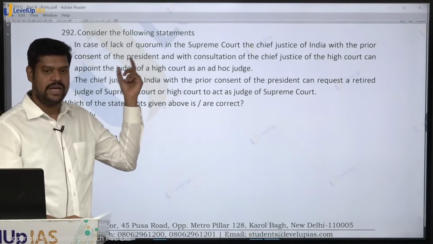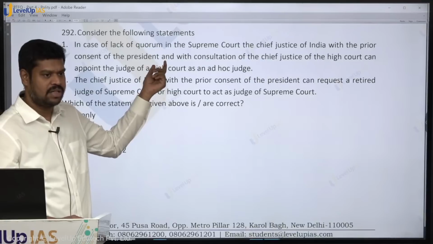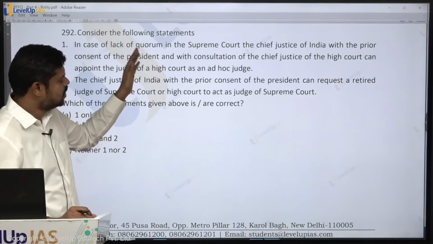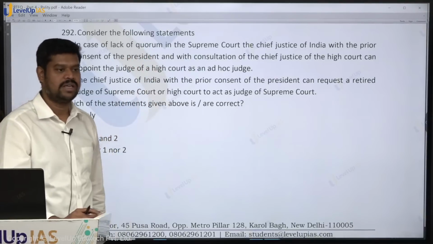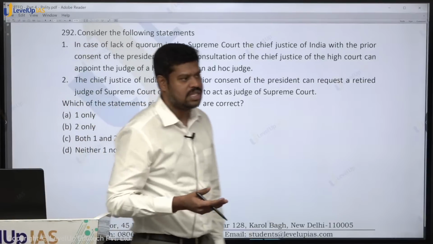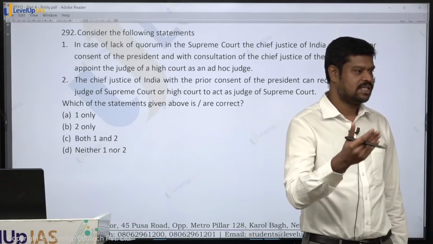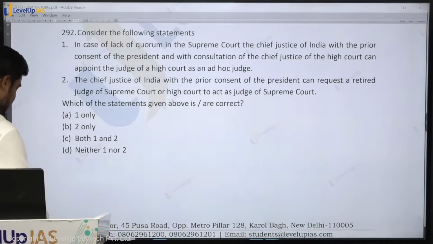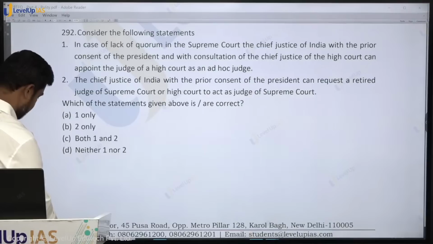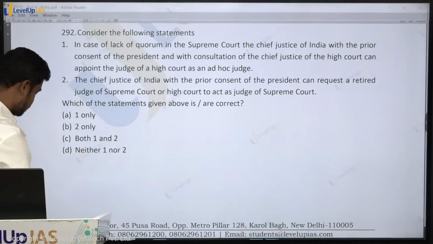So any judge of High Court would not be the right thing. A judge of High Court who is eligible to be appointed. In fact, I framed this particular thing, it was there in my mind, but it has been missed. So I'll make it correct, but you try to be very clear that it should be someone who is eligible to be appointed as a judge of the Supreme Court. So which High Court judge is eligible to be appointed as a judge of the Supreme Court? Only a person who has already served as a judge of High Court for a minimum of 5 years. So then it becomes the right thing. Anyways, I am making it correct, but you be aware of that also. The way I have framed the question is not to check that, it is only to see the general procedure. So therefore I am making it right.